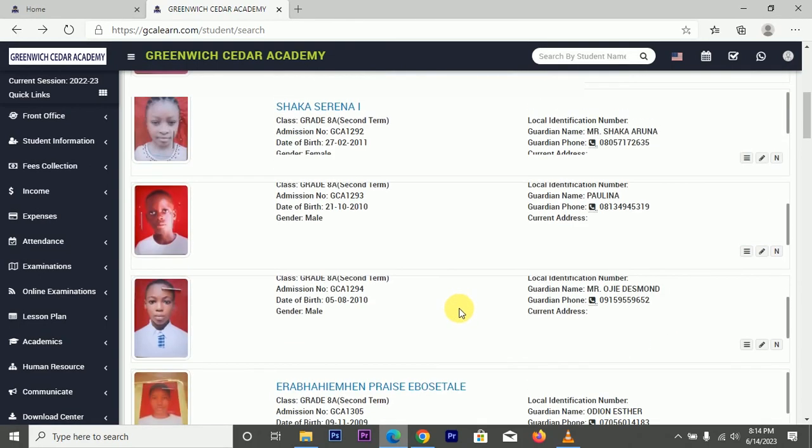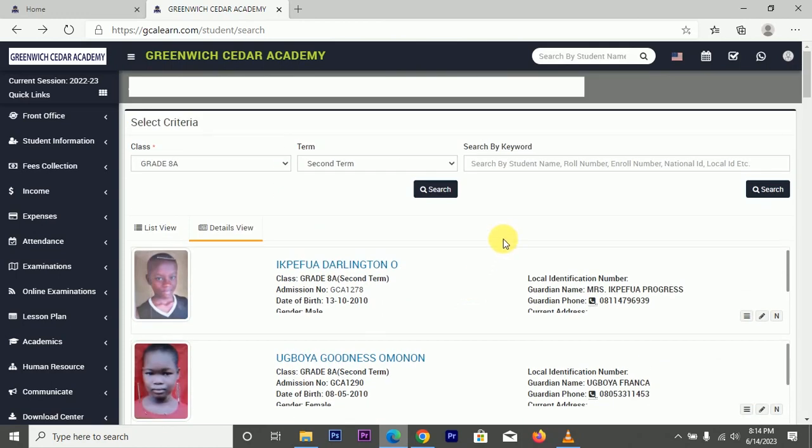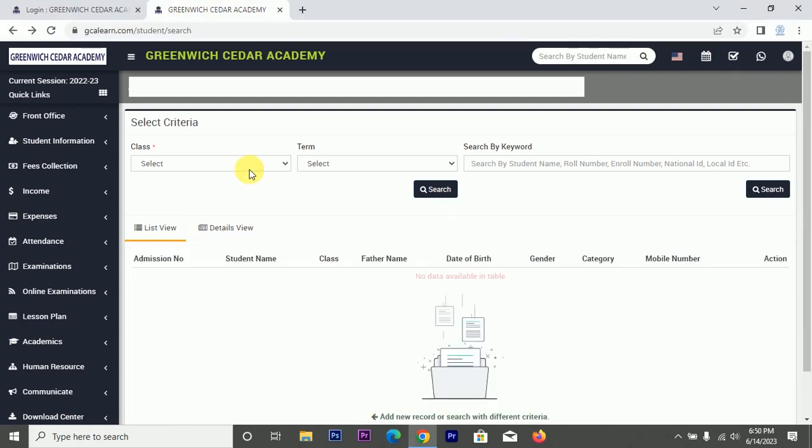Then for those that have left the school, if you don't want to delete their record, you can decide to move it somewhere, a part of this program. You move it there so that you can still have their record. So that's it basically. So let me not explain more than that. Then another thing I would like to talk about is, there are so many things you can do, like I said before.